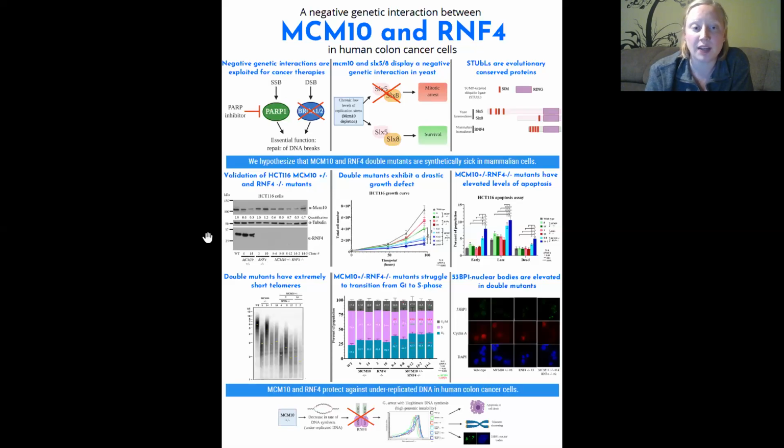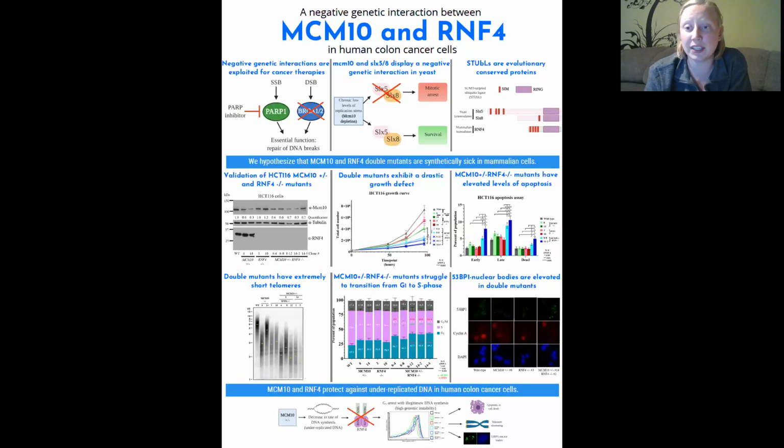this Western blot is just showing validation of our cell lines. So we have MCM10 heterozygous mutants. MCM10 is an essential gene, so you can only make heterozygous mutants. We have RNF4 null clones, and then we have 5 MCM10 RNF4 double mutants. And when we look at their growth, we see that the double mutants exhibit a drastic growth defect.